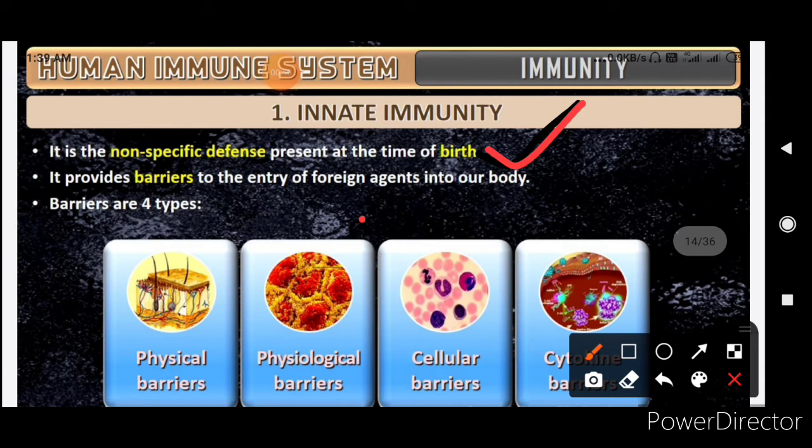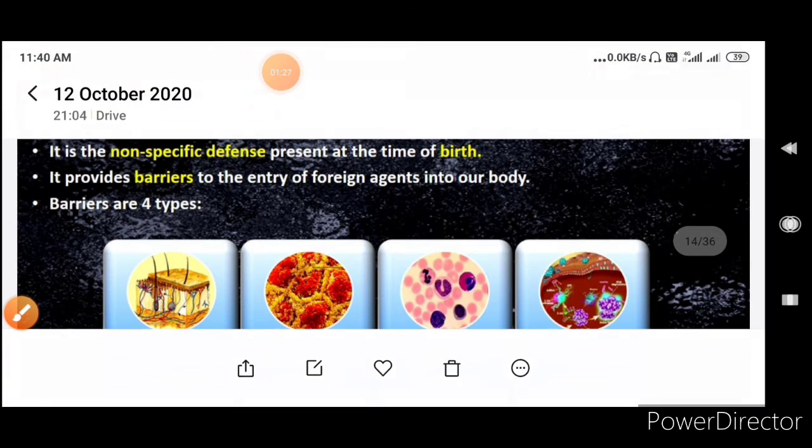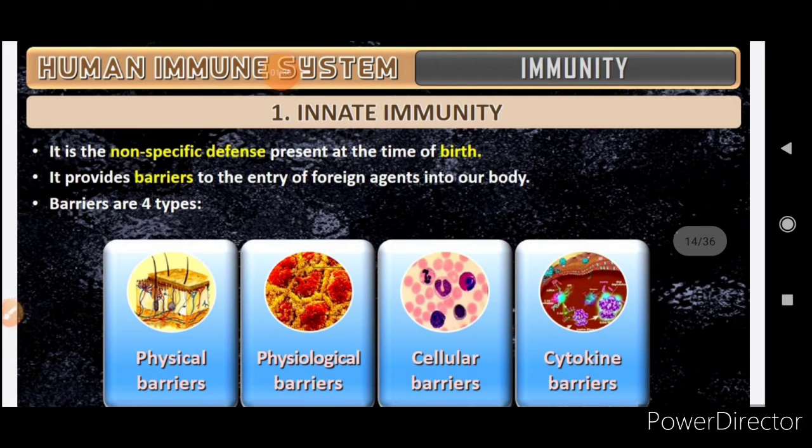It provides barriers to entry of foreign antigen into our body, and barriers are of four types. First is the physical barrier, physiological barrier, cellular barrier, and cytokine barrier. Innate immunity is present at the time of birth, and it is a non-specific defense, meaning it will allow defense against many organisms.